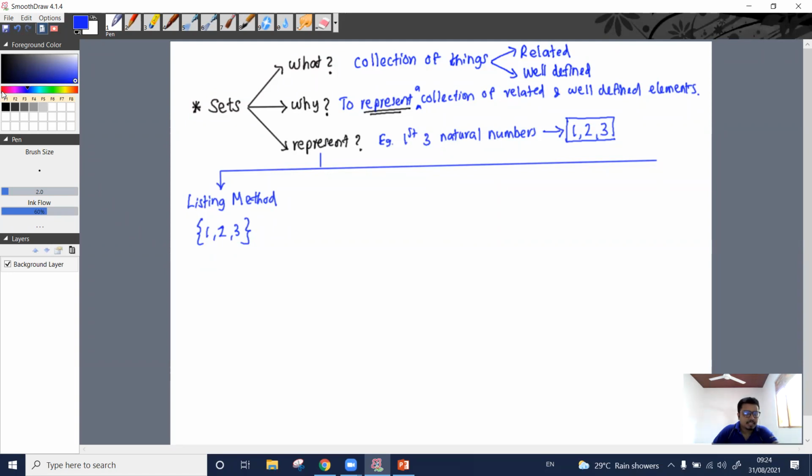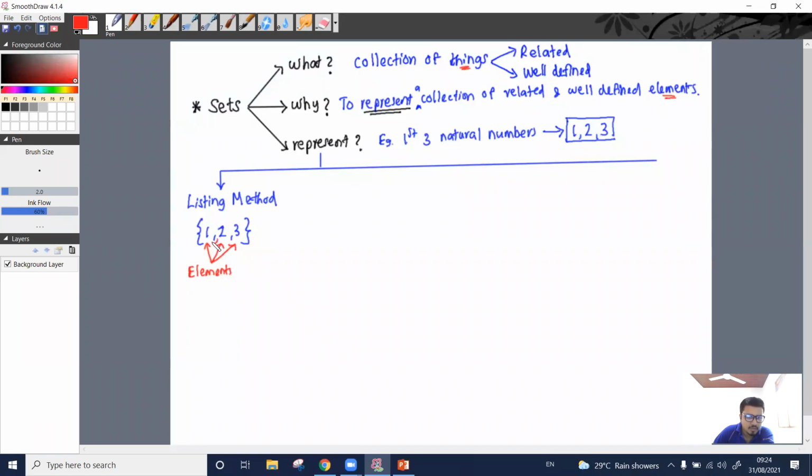Okay. Here, these are curly brackets, right? So we write within the curly brackets what you can observe: 1, 2, and 3. In this given set, what are these 1, 2, and 3? These are elements, right? These are what we call elements. Things here, collection of things, elements.